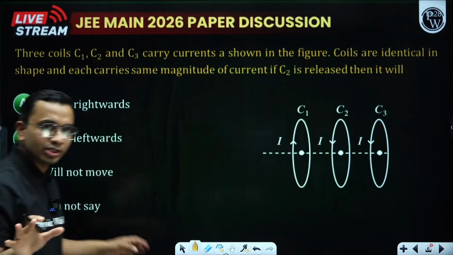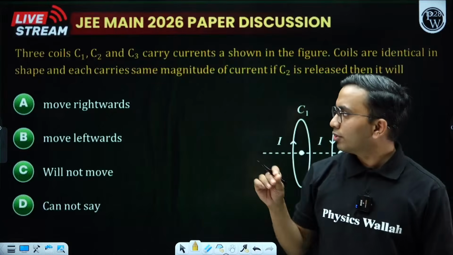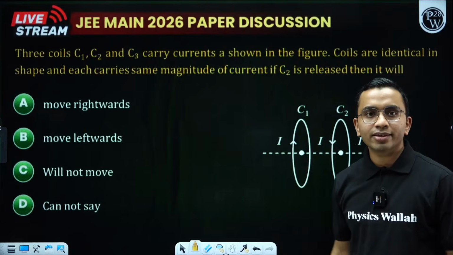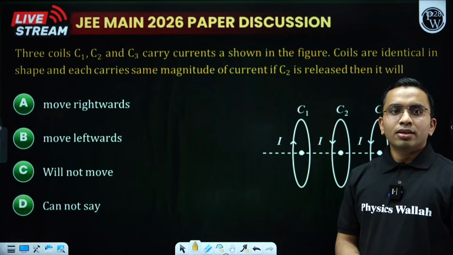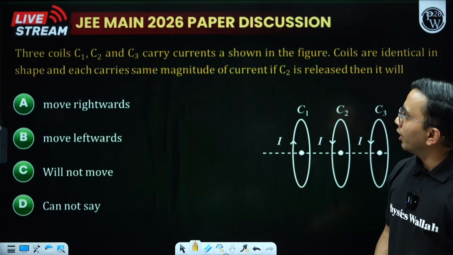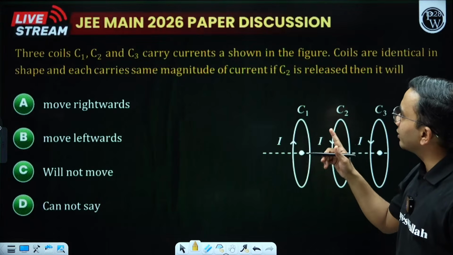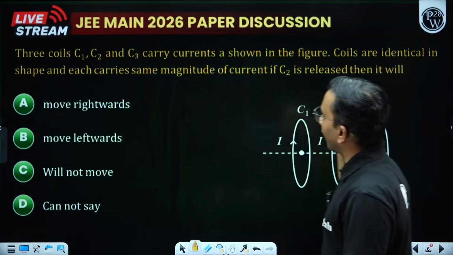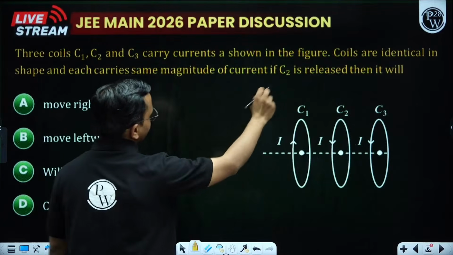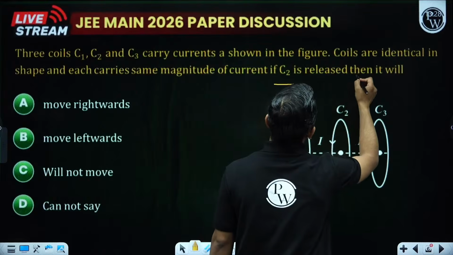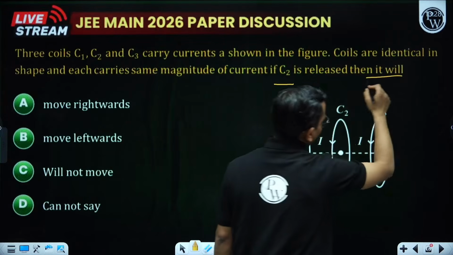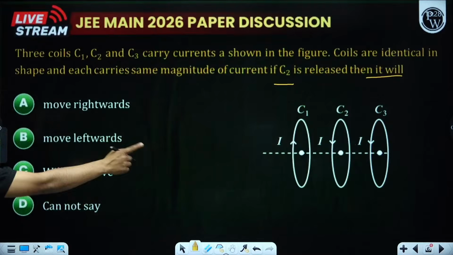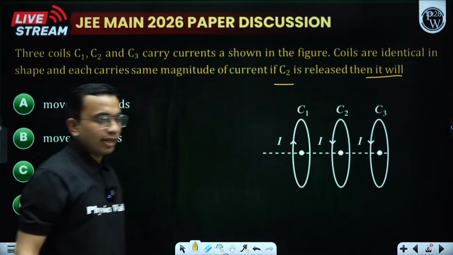Now, a simple question. Here, no calculations, just a bit of understanding of how the force acts when two current carrying wires are there. Okay, let us read. Three coils, C1, C2, C3 carry currents as shown in the figure. Coils are identical in shape and each carries the same magnitude of current. If C2 is released, then it will be... What will be the direction of force on C2 basically? Whether it is towards the right or towards the left, we need to find.